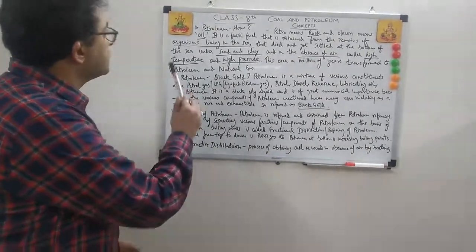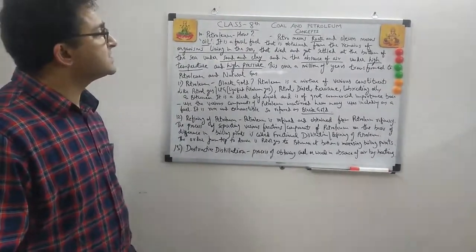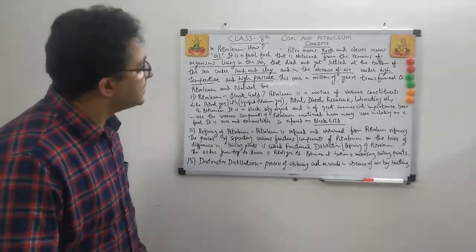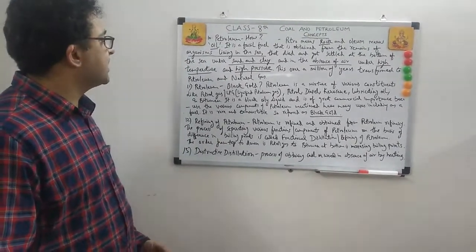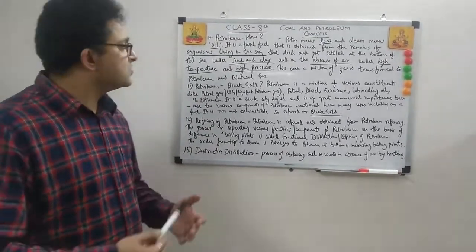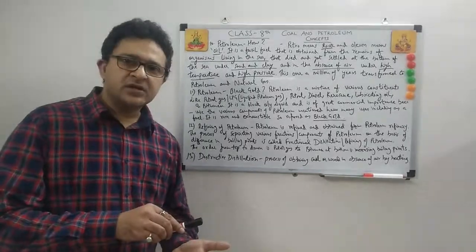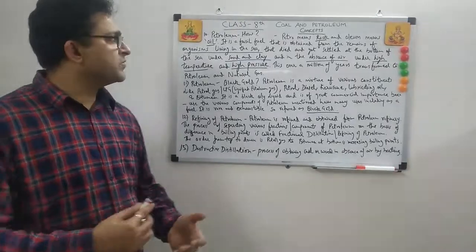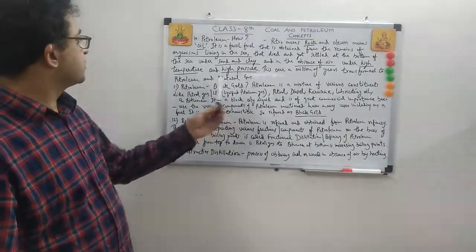So I have underlined the important points here. It is obtained from the remains of organisms living in the sea that died and got settled at the bottom of the sea under sand and clay, and in the absence of air, under high temperature and high pressure. So there are some keywords: high temperature, high pressure, absence of air. Whenever a fossil fuel is formed, it is due to some compression, some process which took a long time, over millions of years, and it got transformed into petroleum and natural gas.